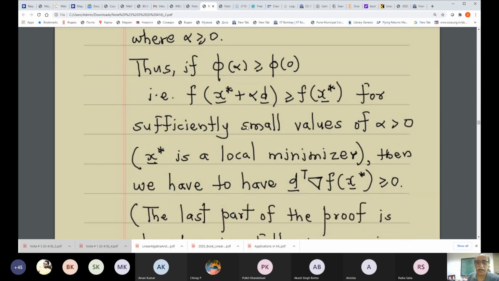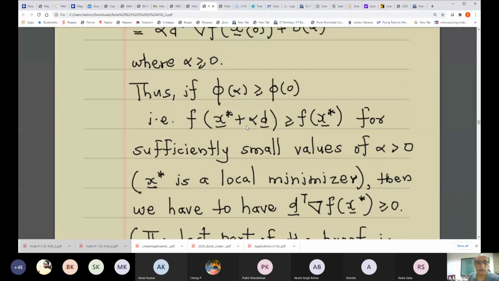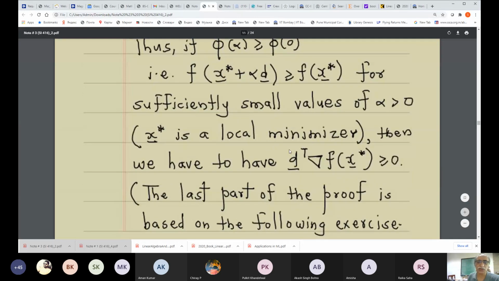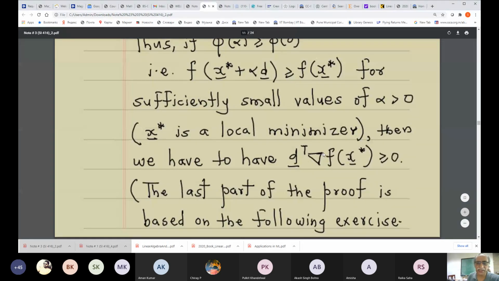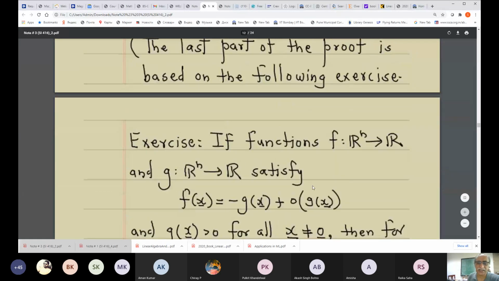Okay, and that will force, since alpha is greater than or equal to 0, this term to be greater than or equal to 0. Okay, and this last part of the proof is actually based on the following exercise, and this exercise is easy to prove.